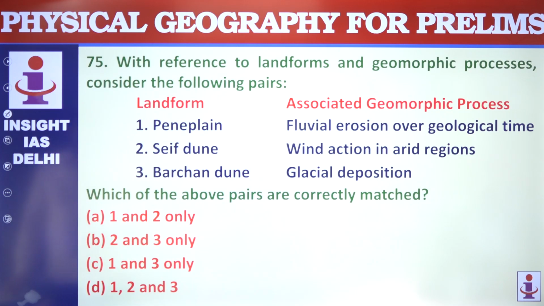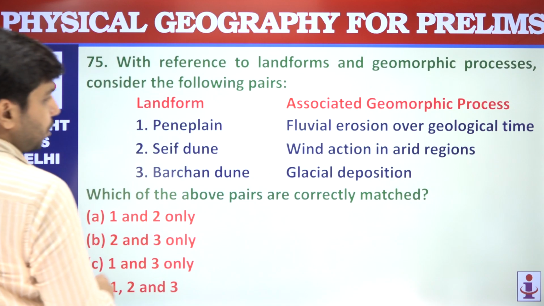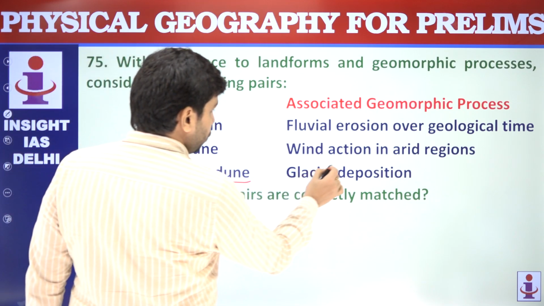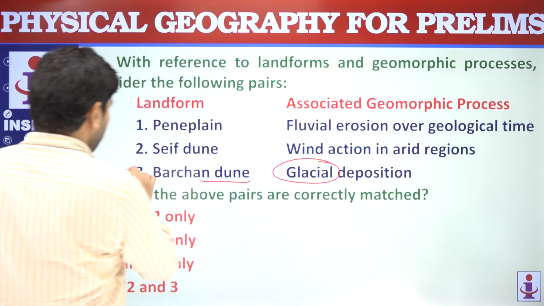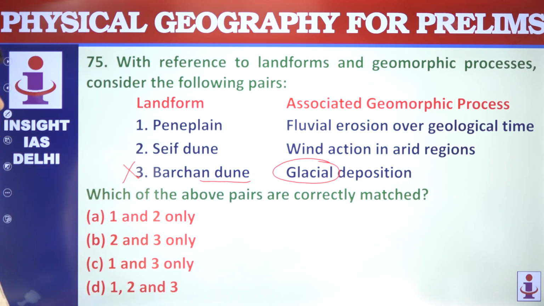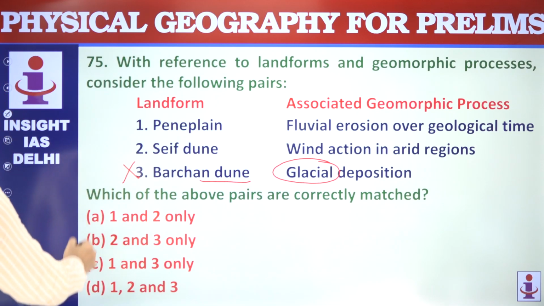Geomorphic processes, peneplain, seif dune, barchan. So this barchan dune is related to deserts, not glacial deposition. So 3 is not correct. 1 and 2 are correct.